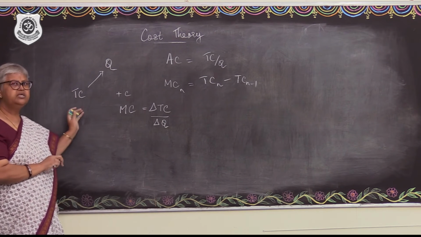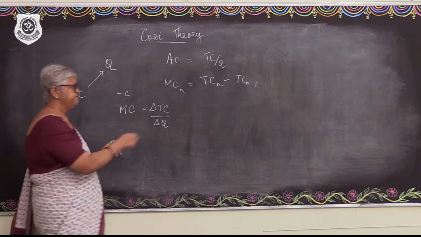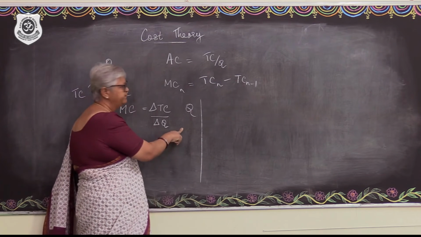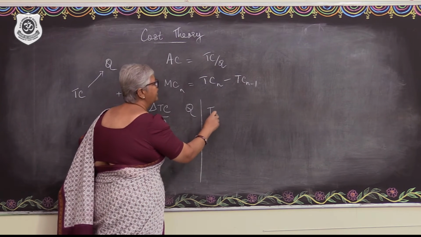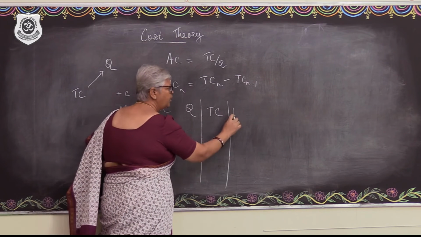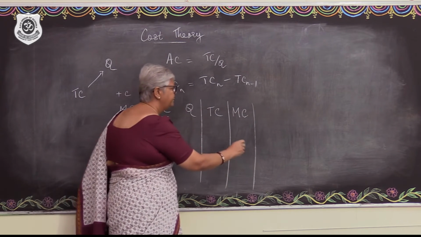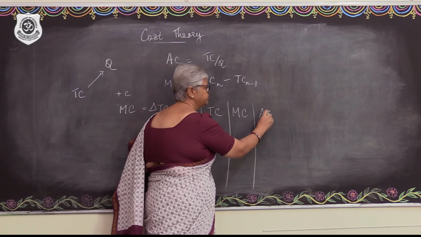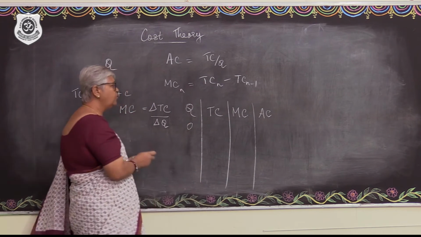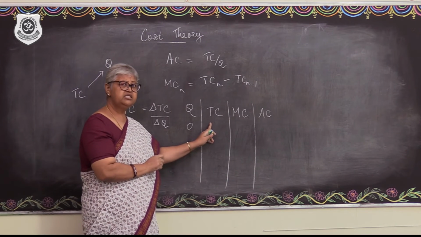So from the known, let's move on to derive the two unknowns out here. So what are we going to have? We are going to have the level of output, and then we are going to have the total cost. From there, we would move on to calculate the marginal cost and also the average cost. Alright? At zero level of output, what will be the total cost?